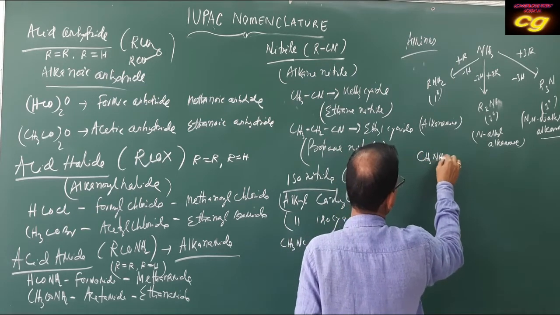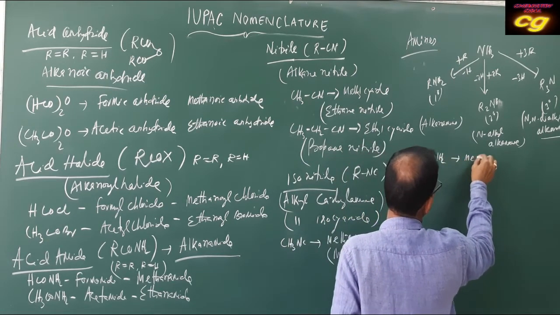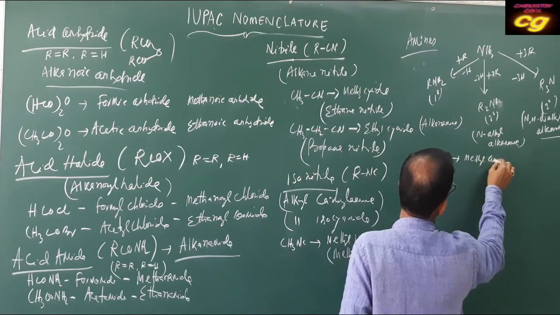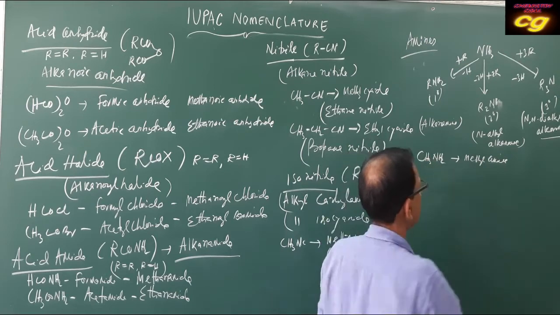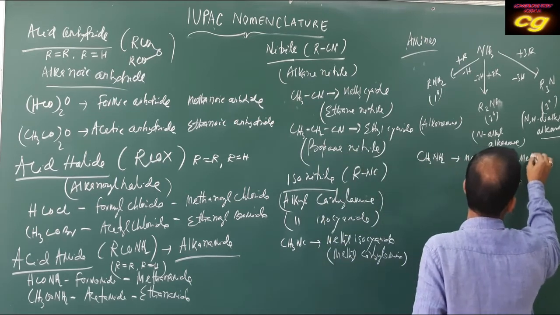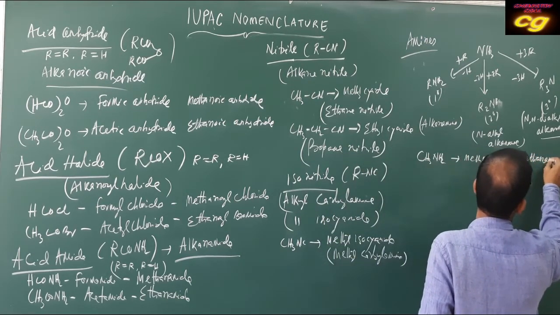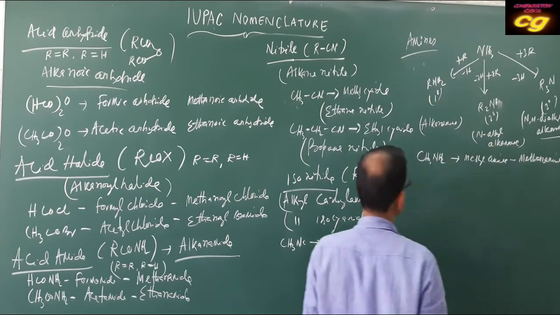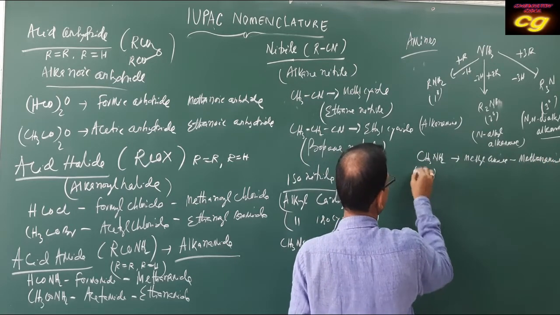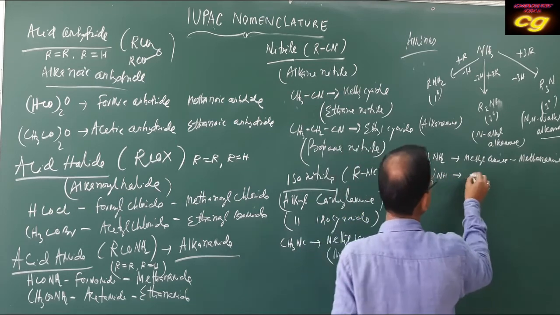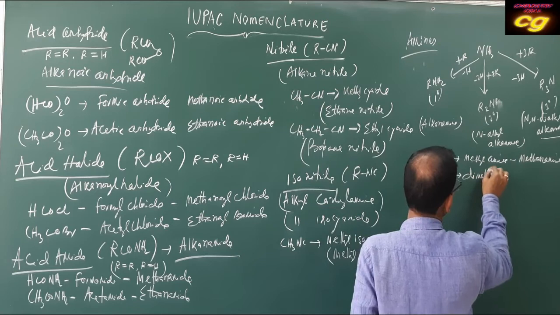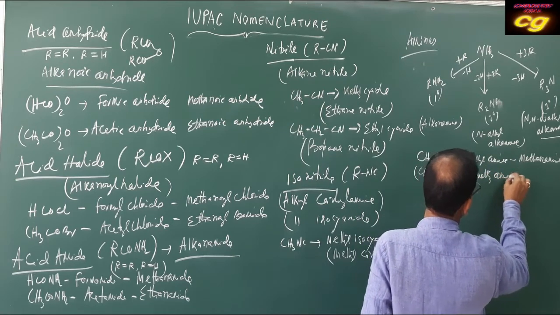So for example, CH3NH2 is your primary amine. This is called methylamine. Methylamine is the common name, but the IUPAC name is methanamine. If you take a secondary amine, (CH3)2NH, the name is dimethylamine.